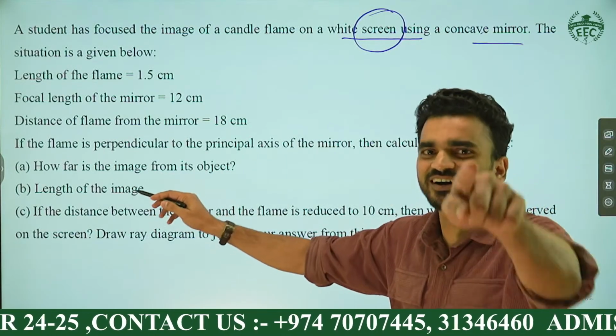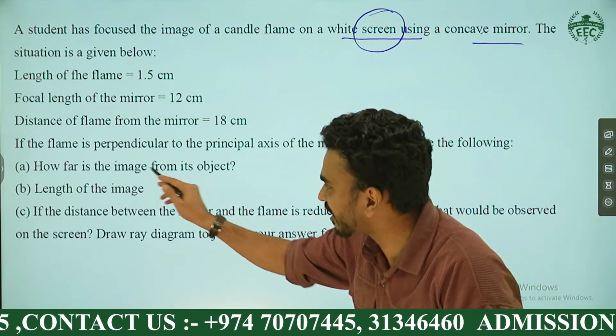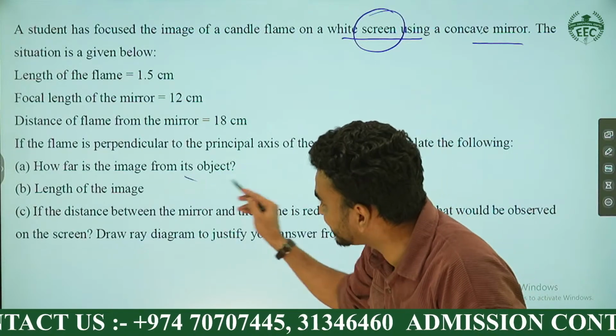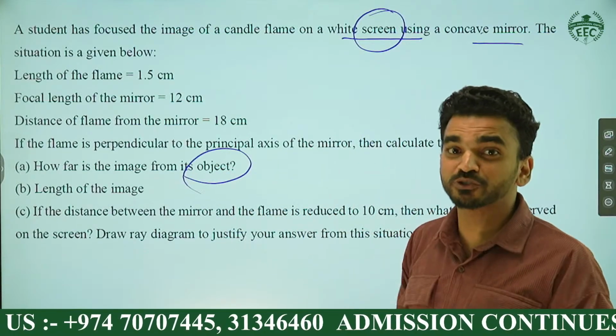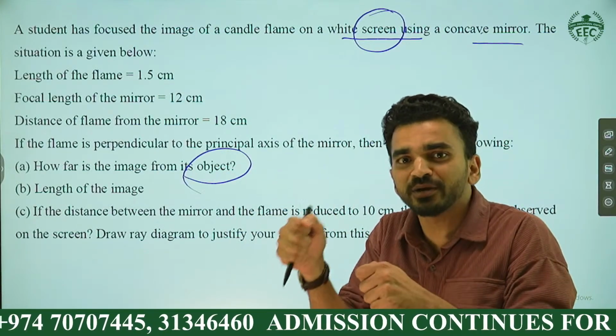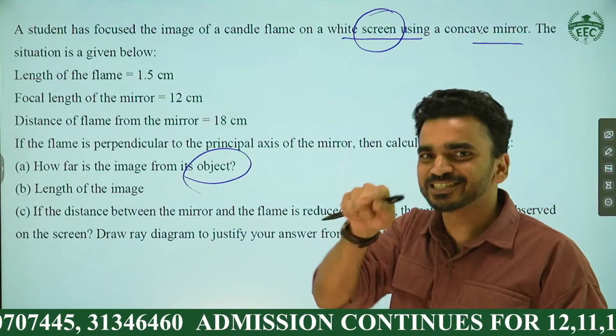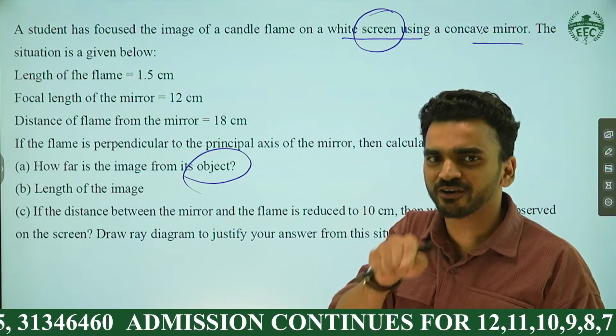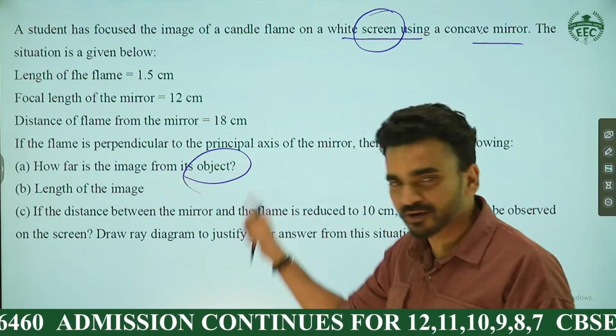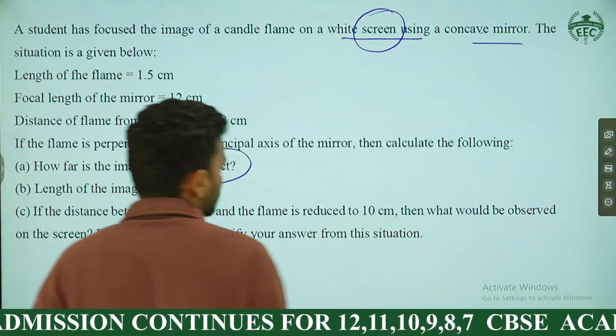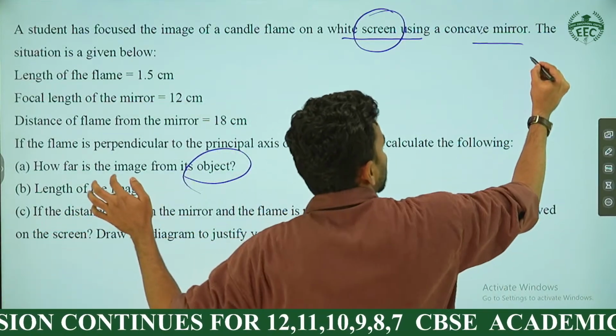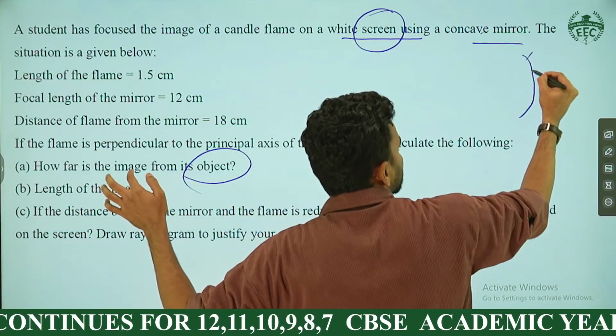How far? Here is a twist. How far is the image from its object? Read that carefully. Usual questions ask how far the image is from the mirror. It's not from the mirror. Be very careful, okay? Image from the object. You need to observe the question very minutely. Your observation skill is also needed here.